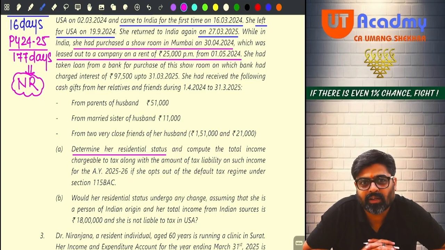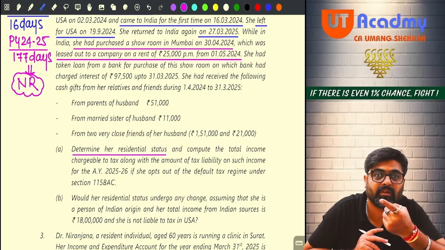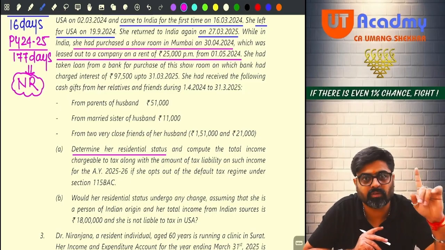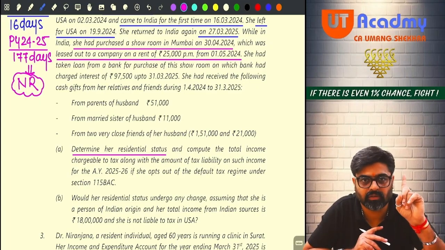You would have calculated your expected rent. 12 months expected rent you are comparing with 11 months. Wrong answer. Expected rent will be for ownership period. And your ownership period is only 11 months. So expected rent should be for 11 months. All the amounts, municipal value, fair rent, standard rent, everything should be converted into 11 months. 11 months expected rent compared with 11 months actual rent. No vacancy, whichever is higher becomes your GAV. This question can be twisted like this, yes or no?